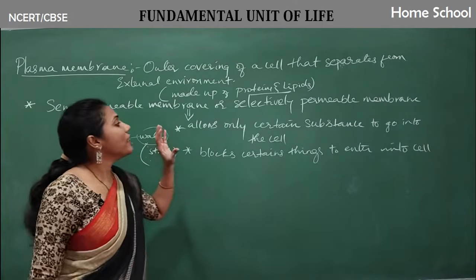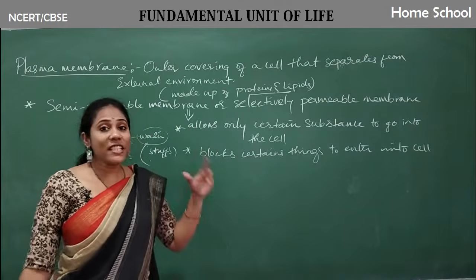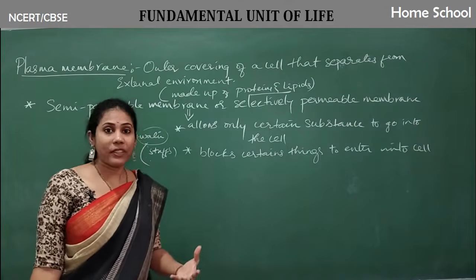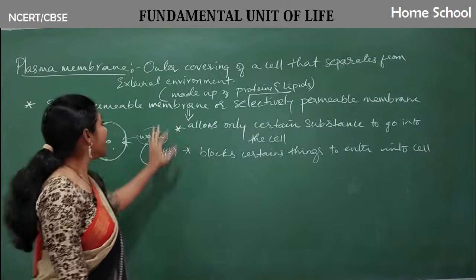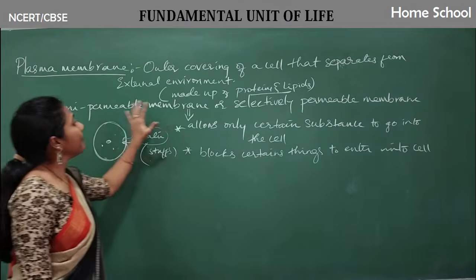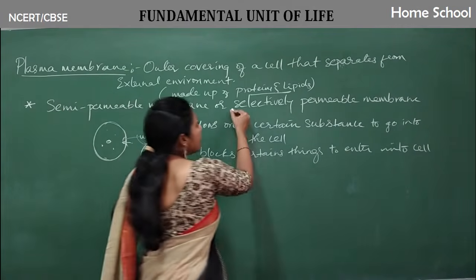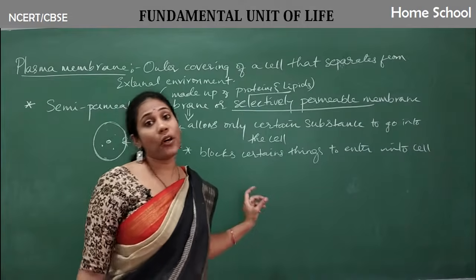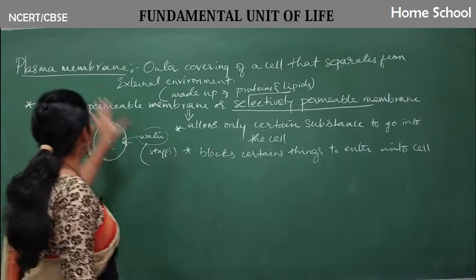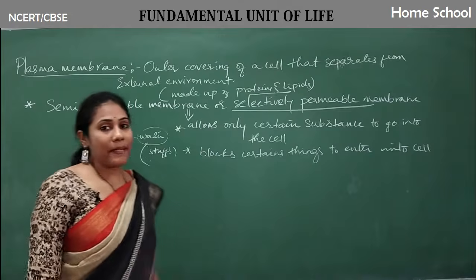Such a membrane which is very selective for the passage of gases or substances is called a semi-permeable membrane or selectively permeable membrane. It's a very, very important point to be remembered about the plasma membrane or cell membrane.